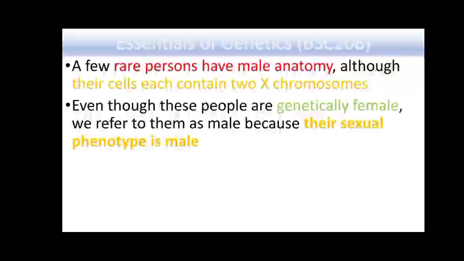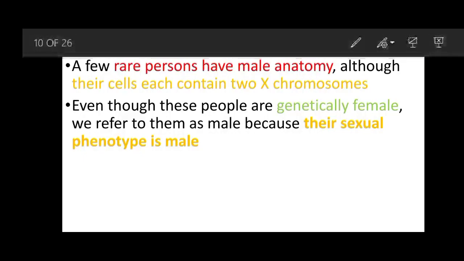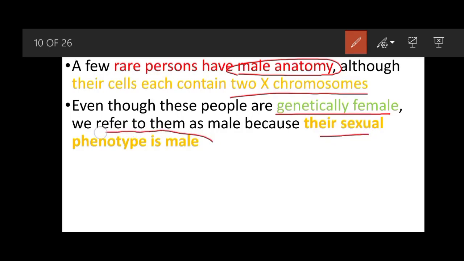A few rare persons have male anatomy, although their cells each contain two X chromosomes. The anatomy is male, but their cells contain two X chromosomes. So genetically they are female, but phenotypically they are male. Even though these people are genetically female, we refer to them as male because their sexual phenotype is male. So phenotype is very important. When the phenotype is male, we say that this person is male.